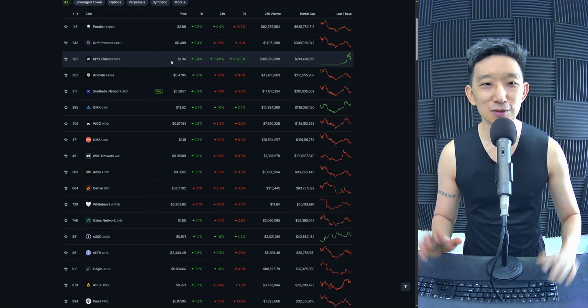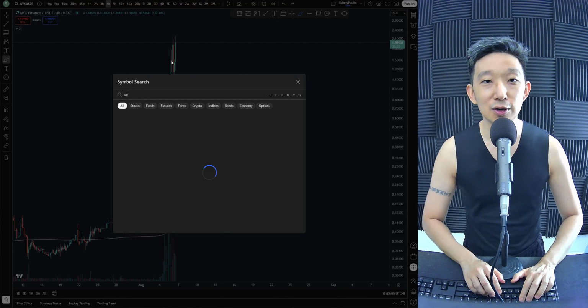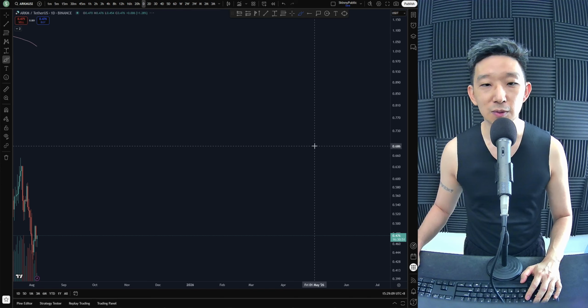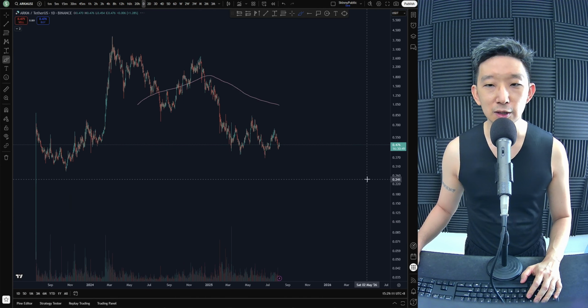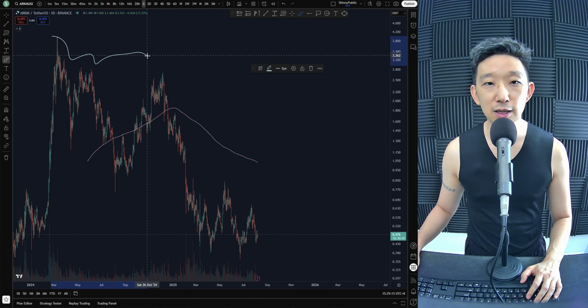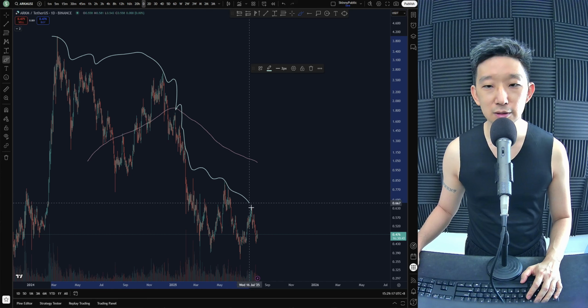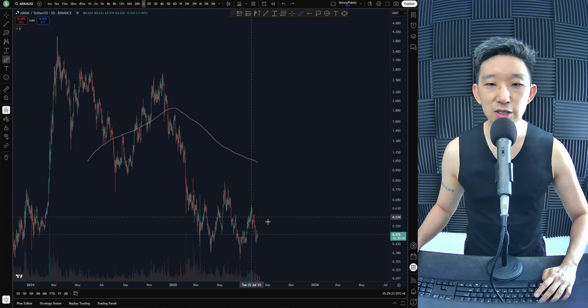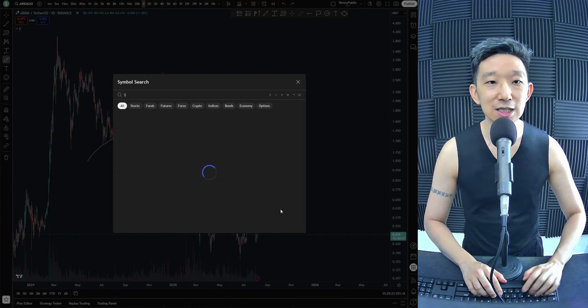So there's nothing to do except moving on from MYX. ARKM against USD, super disappointing. Why? Because it just keeps dropping lower and lower and lower. Right? Lower highs, lower highs, lower highs. We're still under the skinny pink line. Trend still bearish. No clear signs of a bullish reversal yet.